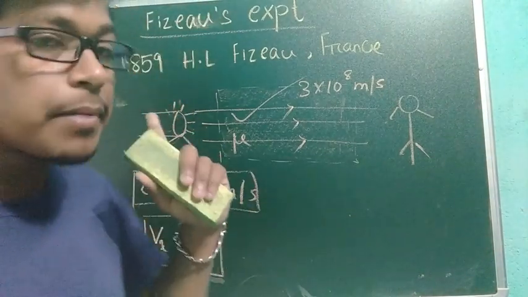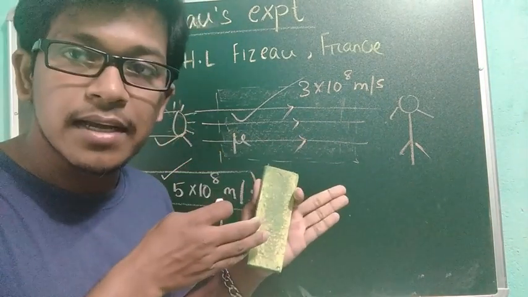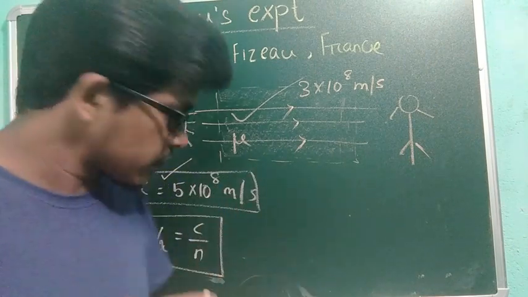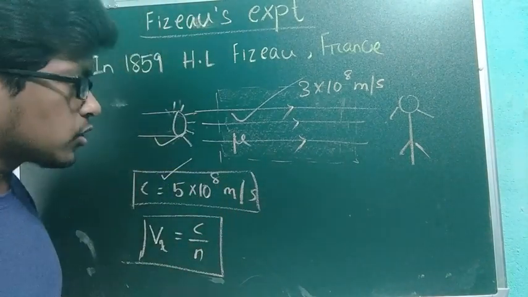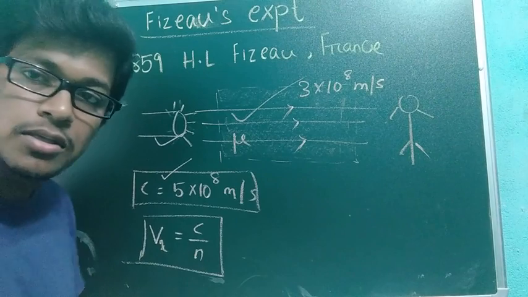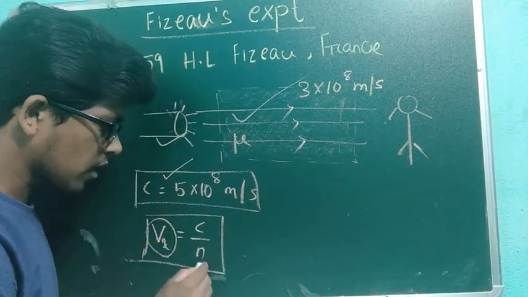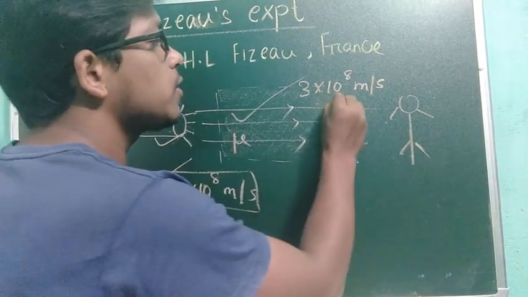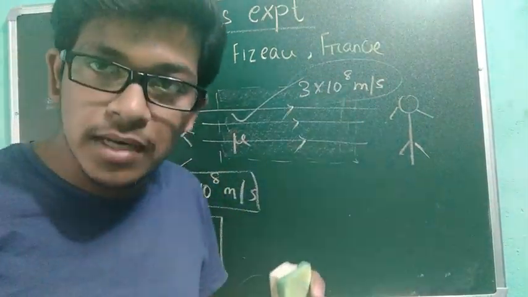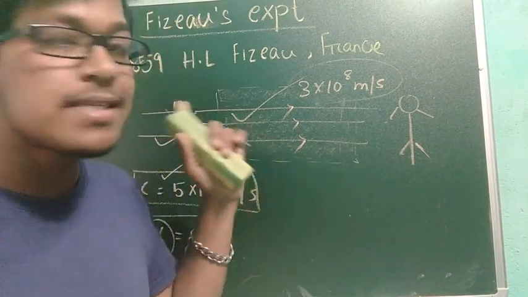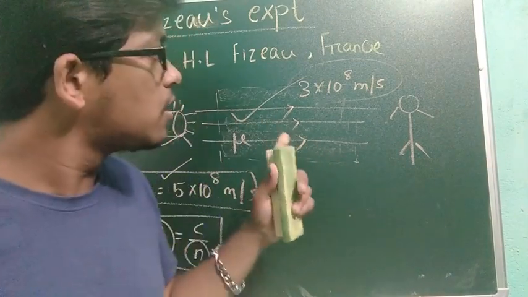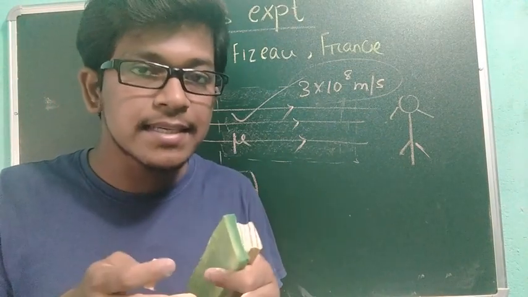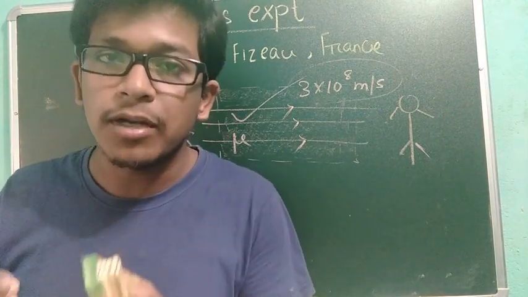I told that if the medium is constant, there is some refractive index, and according to the refractive index the velocity will be a certain value. The medium is constant, so 3 into 10 to the power 8 meter per second is the velocity of light. Fizeau changed the orientation, he changed the medium, and he observed whether the velocity of light changes or remains 3 into 10 to the power 8 meter per second.